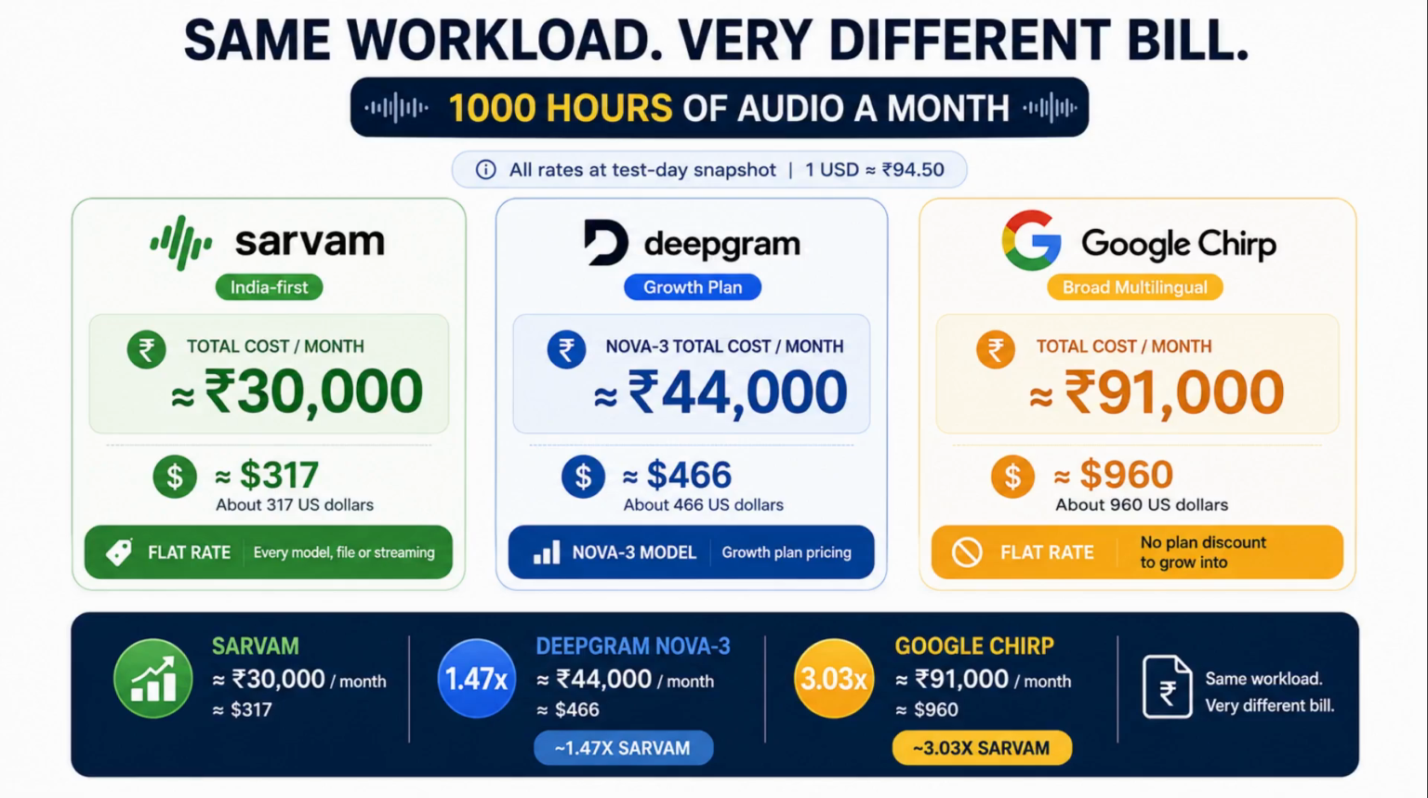Scale it to 1,000 hours of audio a month. Sarvam around 30,000 rupees, about $317. Deepgram Nova 3 around 44,000. Google Chirp around 91,000 rupees, roughly $960. Same workload, very different bill.